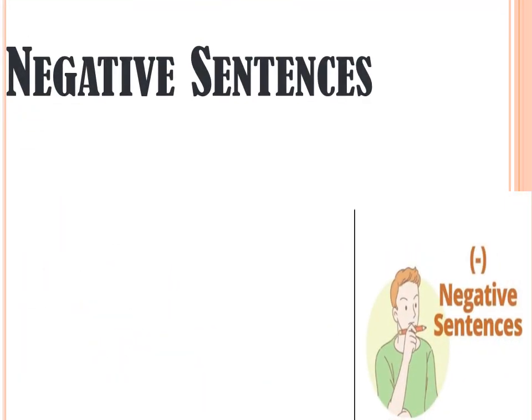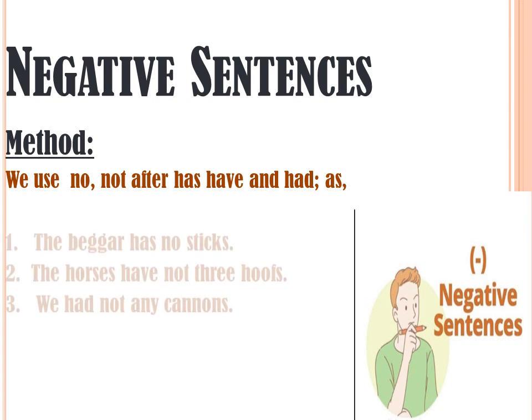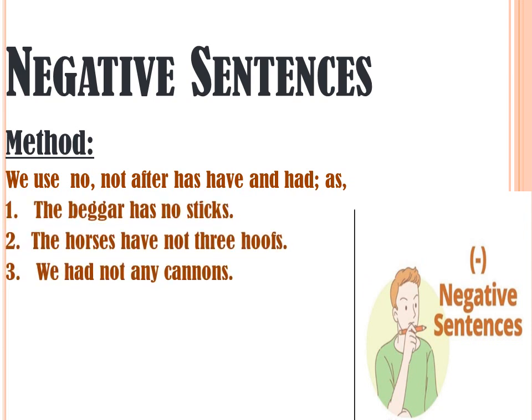So after learning the use of has, have and had, we will learn how to make negative sentences with these 3 words. First we will learn the method. We use no, not after has and have and had, as the beggar has no sticks. The horses have not 3 hoofs. We had not any cannons.